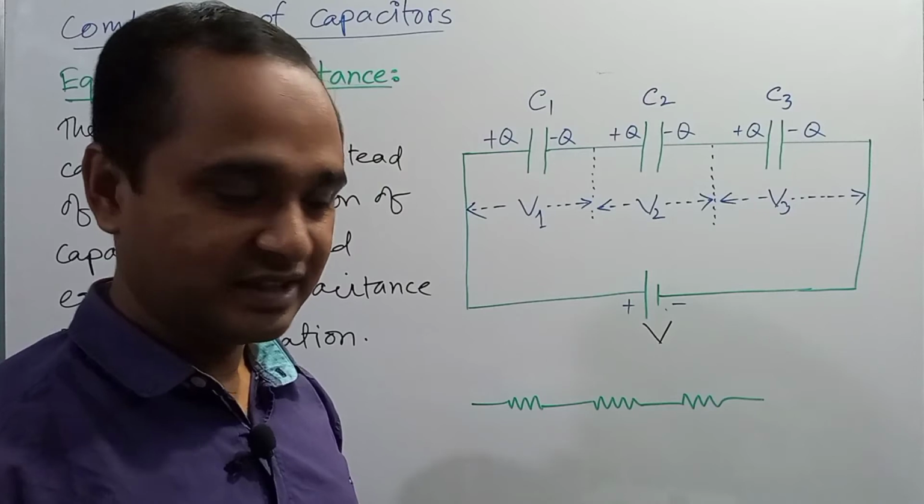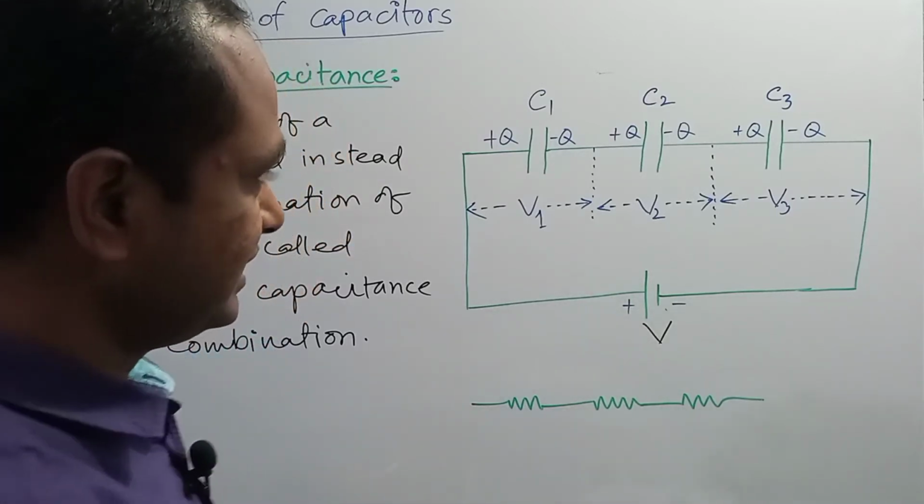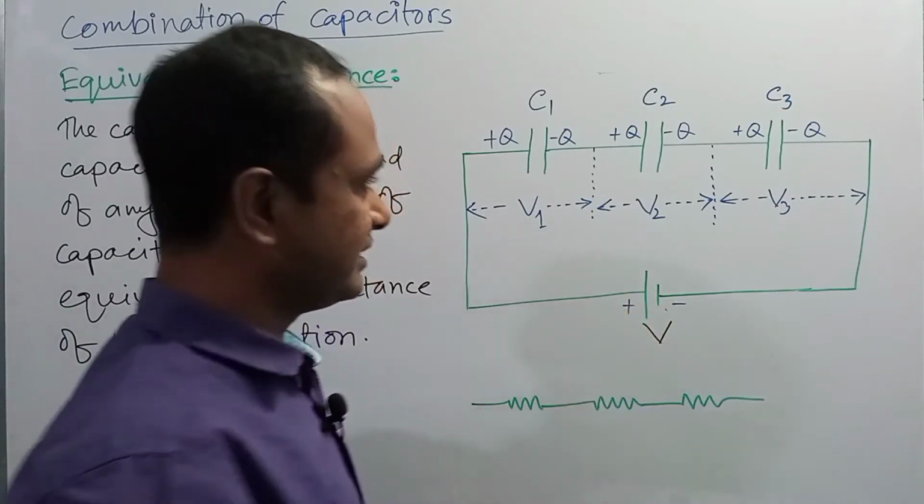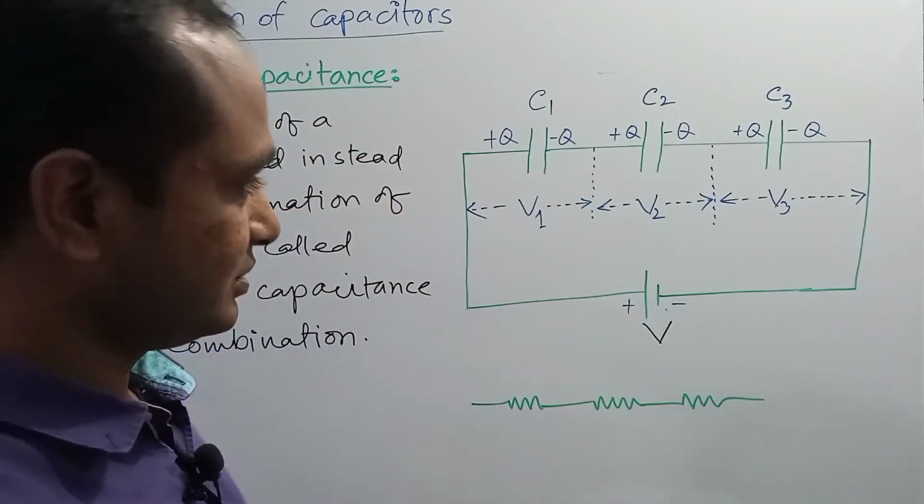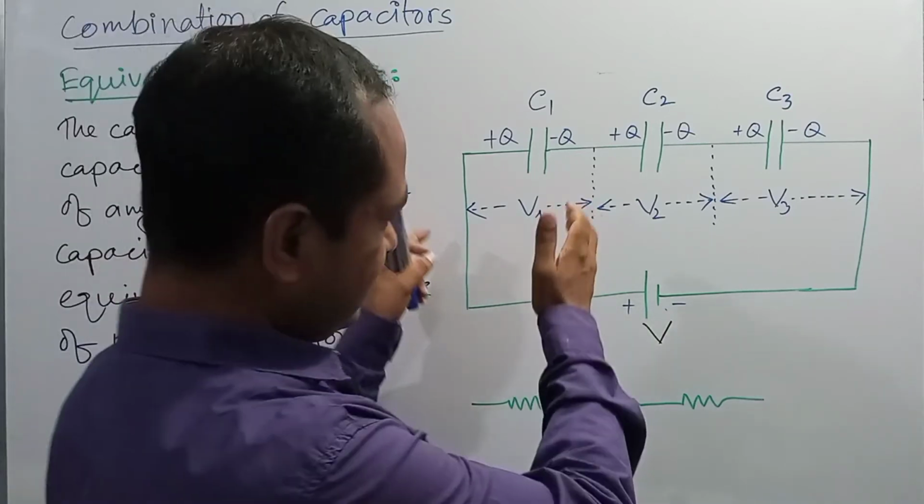So dear student, in series combination, if the applied voltage in the combination is V, the applied voltage will be divided across the three capacitors.